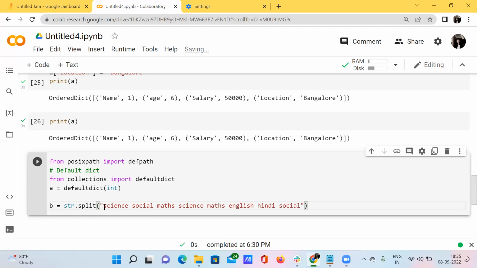So I have given a string in which a few words are actually getting repeated.